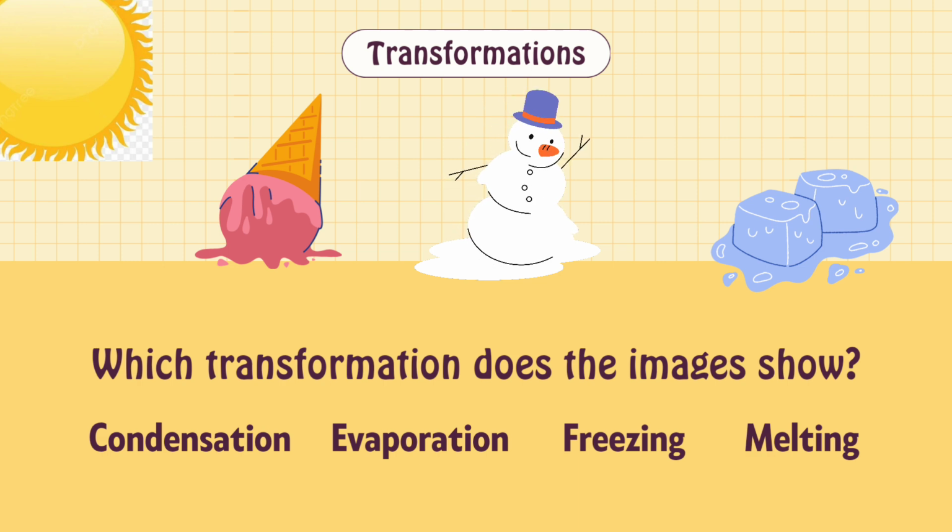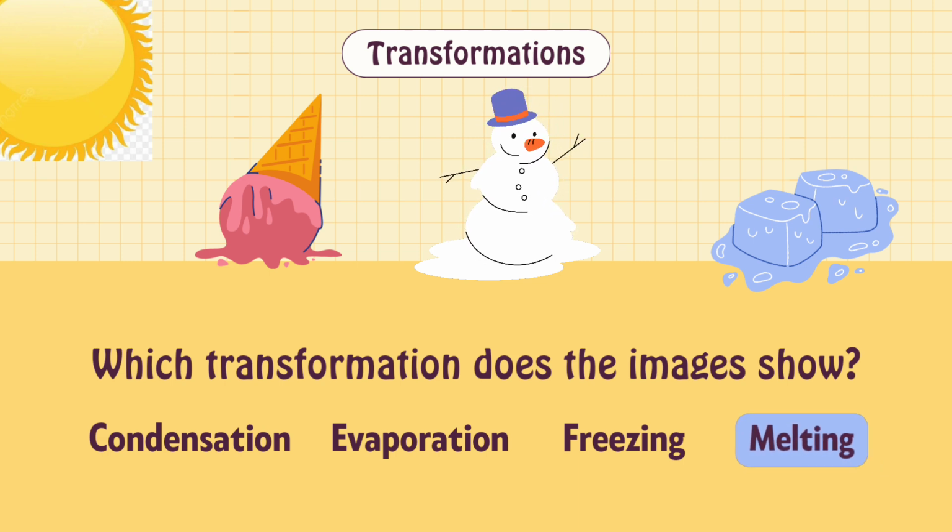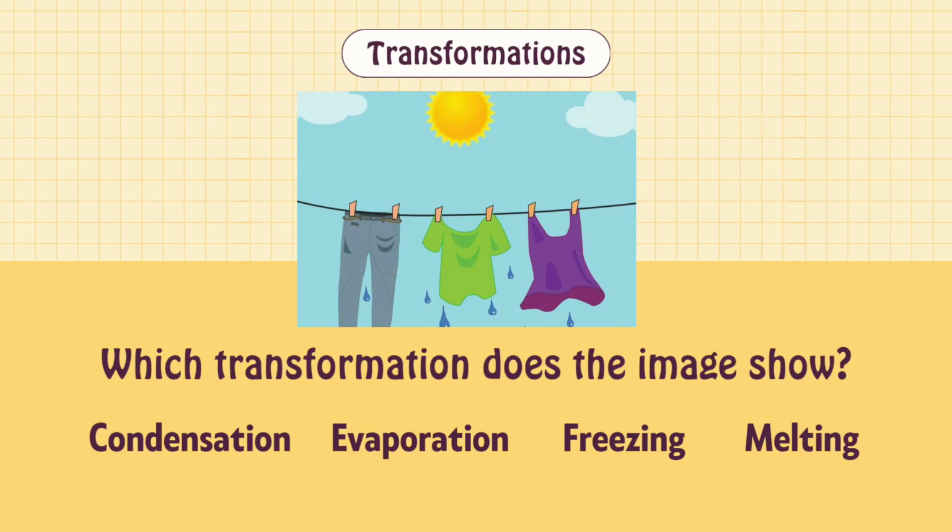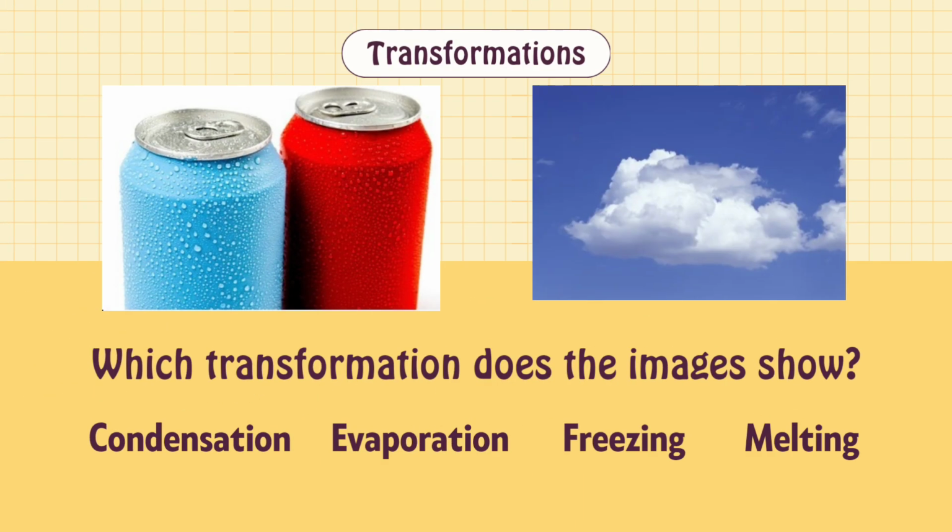Now look at these pictures. What do you think? Which transformation do the images show? These images show the process of melting. Ice cream, snowmen and ice cubes are going to melt. Which transformation does the image show? Yes, you are right. Evaporation. The wet clothes are drying under the sunlight. The water is evaporating.